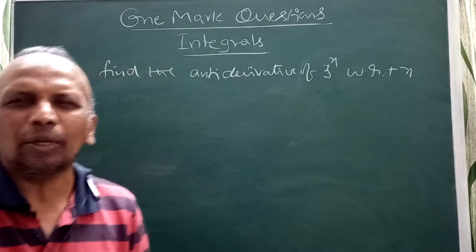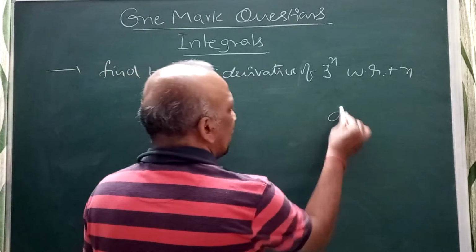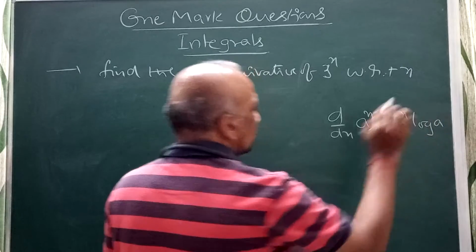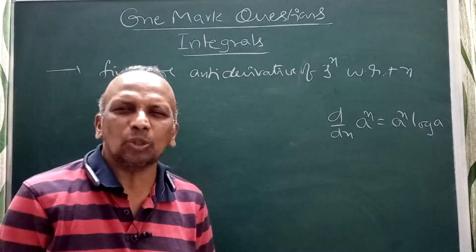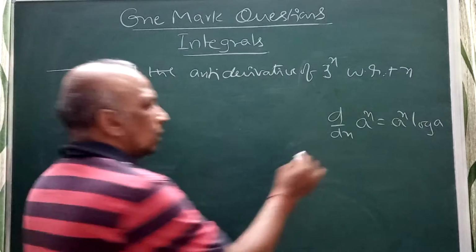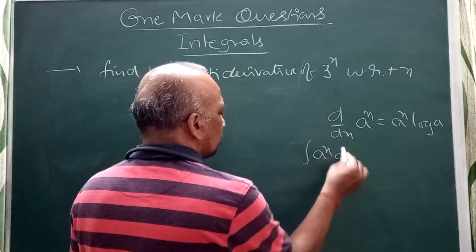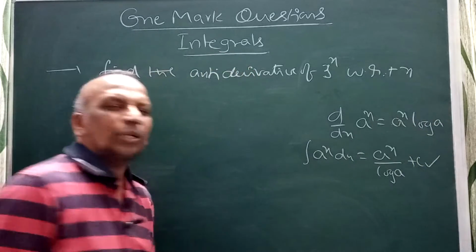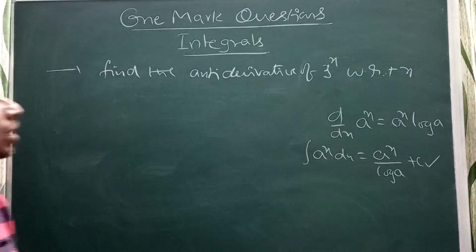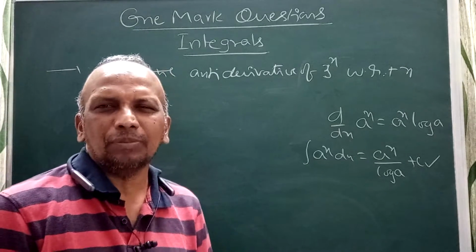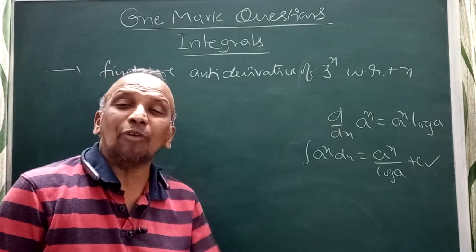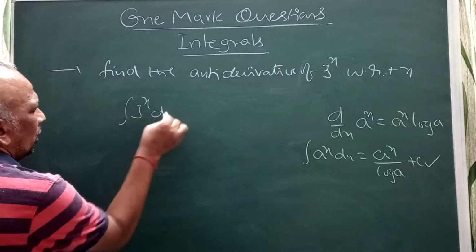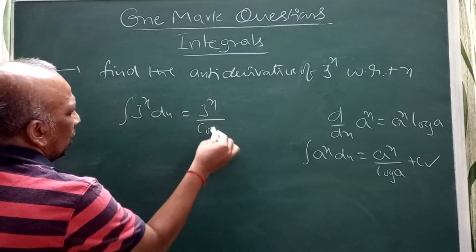When I am talking about this one, we know that d by dx of a power x is a power x into log a. Just remember that: derivative of a power x is a power x log a. At the same time, remember the integral of a power x dx is a power x by log a plus c. When they are asking the antiderivative of 3 power x with respect to x, for which function is the derivative 3 power x? The direct antiderivative, integral 3 power x dx, you can write as 3 power x by log 3 plus c.